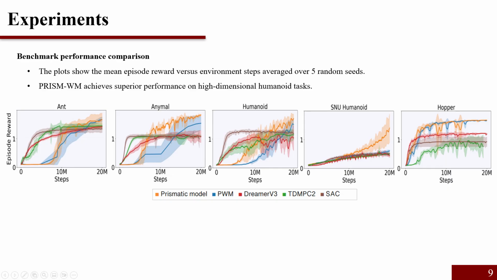Now, for the experimental results, the graph shows reward versus environment steps. We can see that Prismatic world model outperforms prior methods, especially on high-dimensional humanoid tasks. The improvement is particularly significant in contact-heavy tasks and environments with complex dynamics.